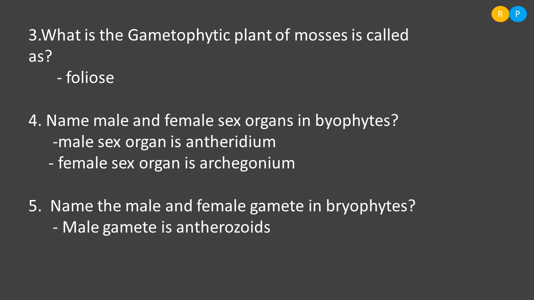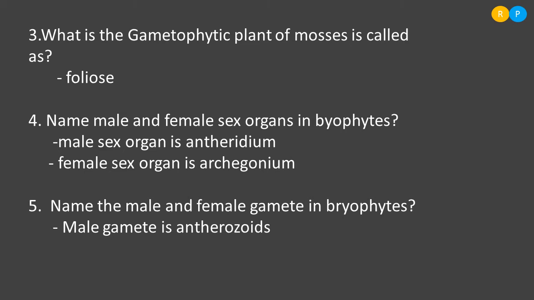Antheridium produces a large number of male gametes. All the male gametes are motile in nature, which means they have small flagella for movement, and those gametes are named antherozoids. This is also terminology, children. Antheridium, antherozoids, all these are terminologies, so you have to remember these things.